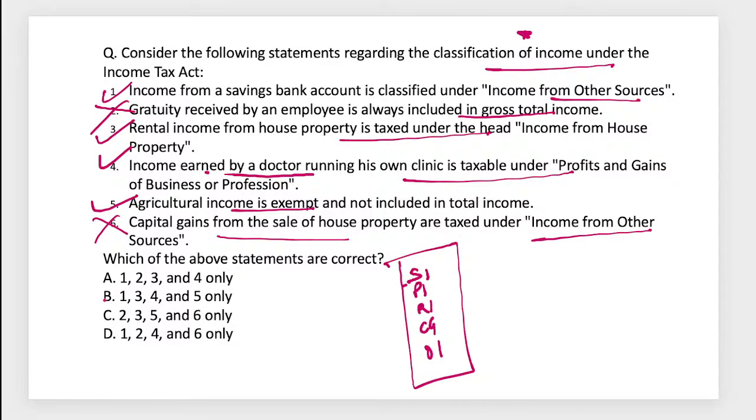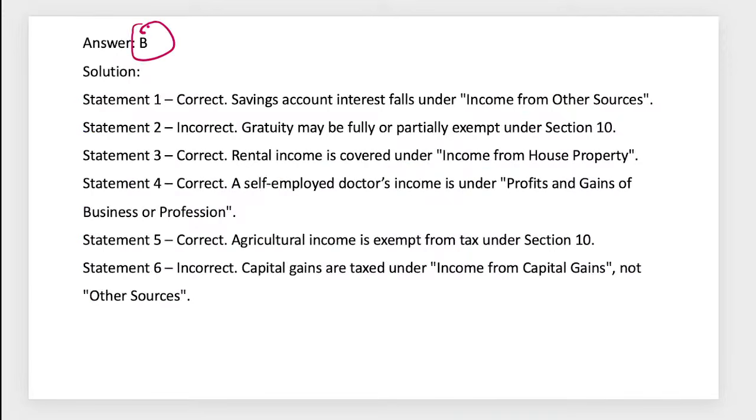B, 1, 3, 4, 5. 1, 3, 4, 5. Yes, 100% true. Very good, guys. So that is the case. And some relaxations are also gained. So if they touch those areas, half marker questions will be around those ones.